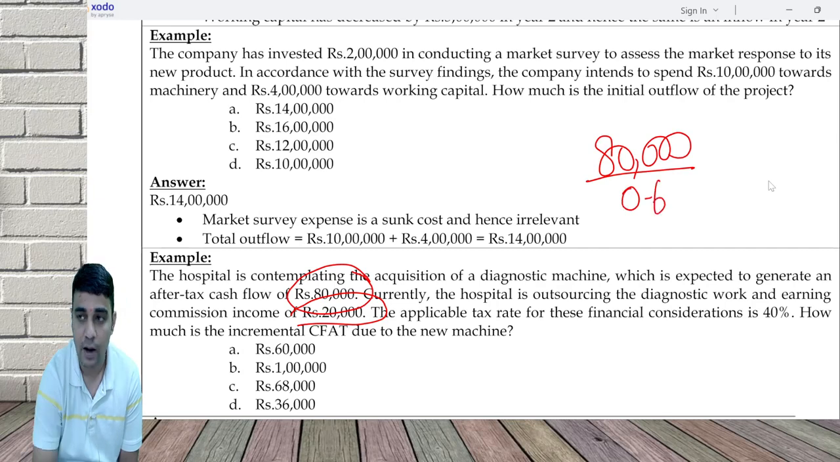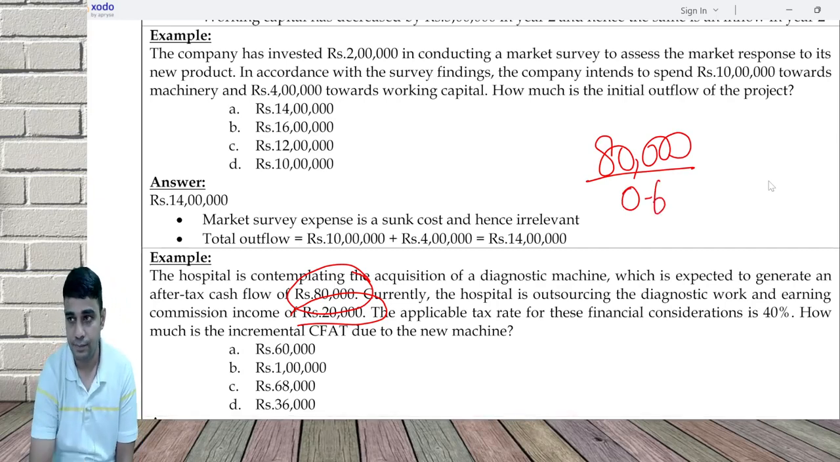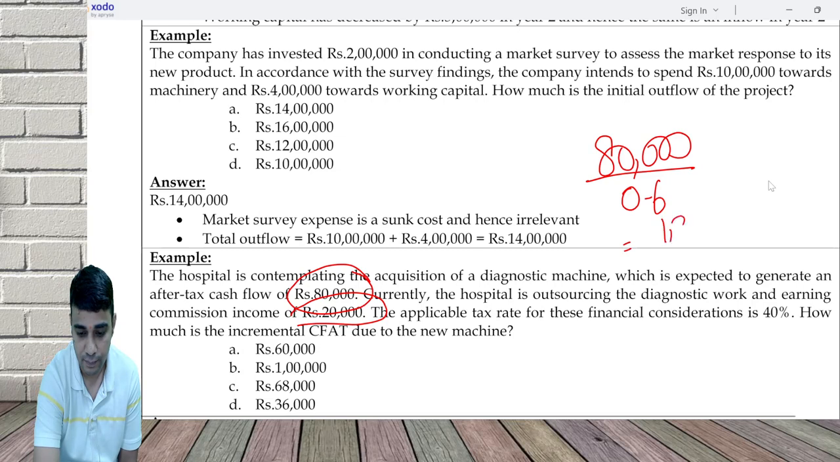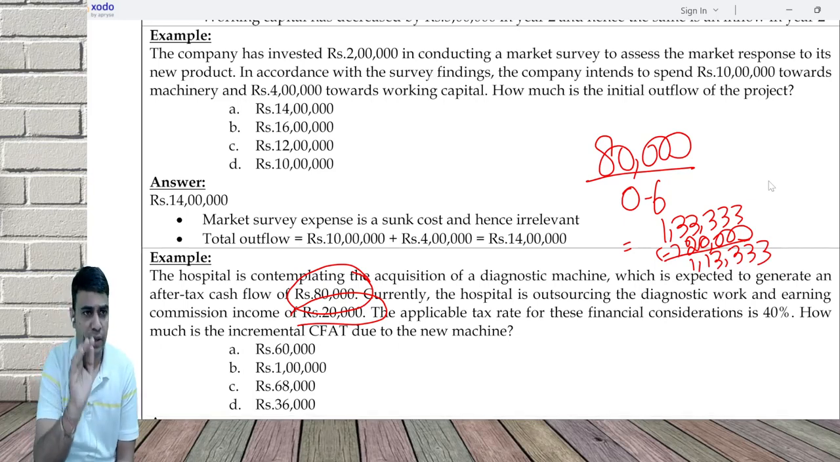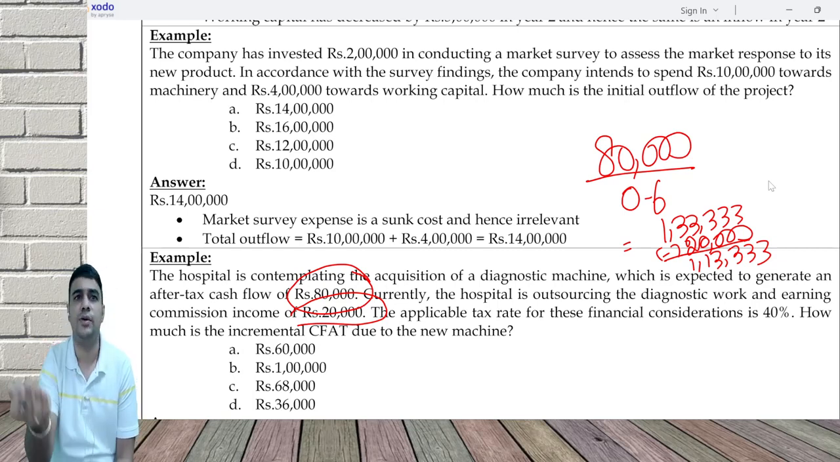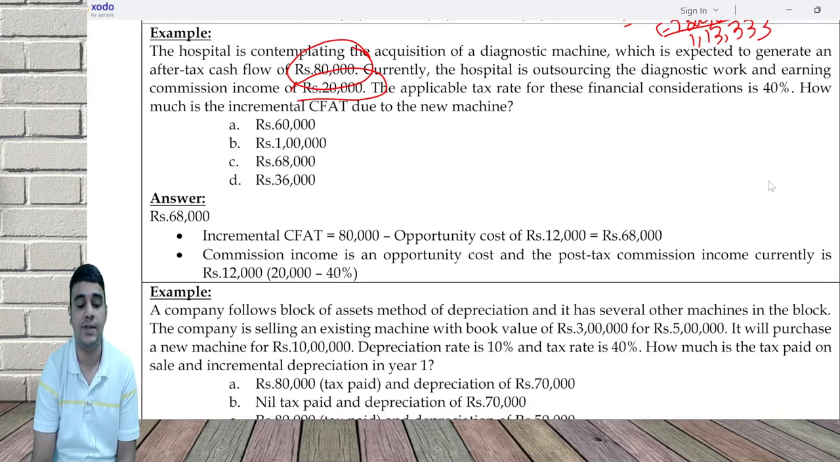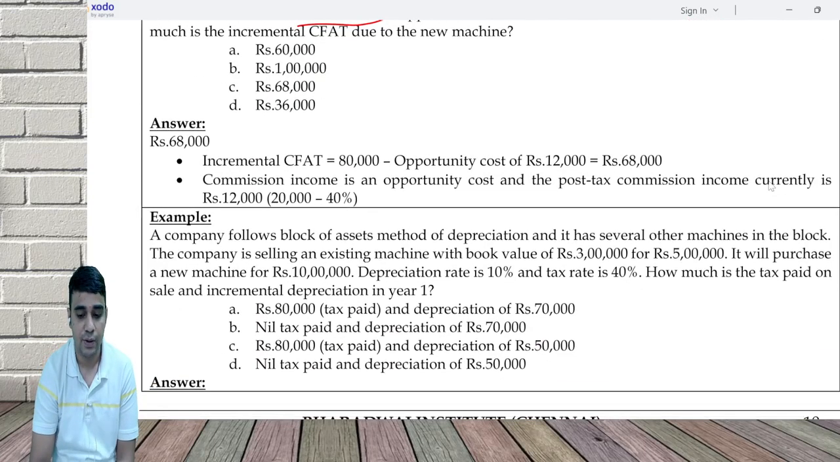divided by 0.6. How much? 80,000 divided by 0.6. Subtract now 20,000. Now subtract tax. This is one way of doing. The other way of doing is to leave 80,000 as it is and convert the 20,000 into after tax, which is 12,000. So 80 minus 12, 68. Go through this.